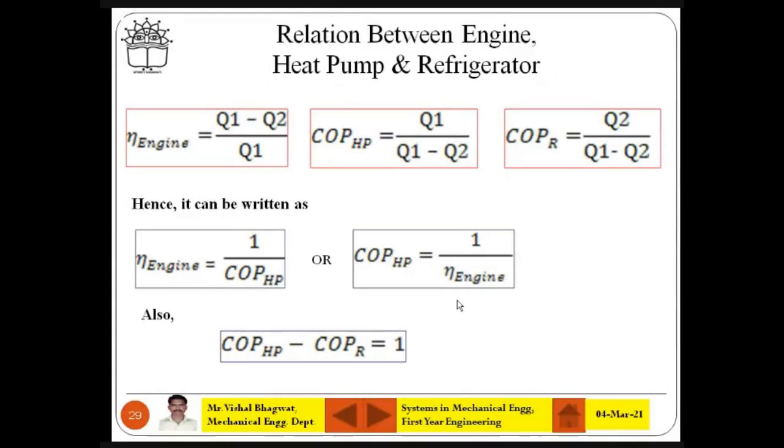Okay, so when you see an engine, a refrigerator or heat pump, these are part of systems. And then there is a surrounding. Sometimes surrounding works on the system. Sometimes what happens, system is working on surrounding. So when system is working on surrounding, there is a positive work. Surrounding is working on system, then it is negative work.